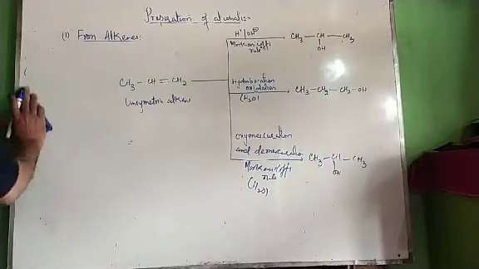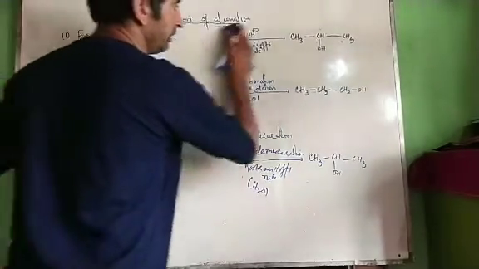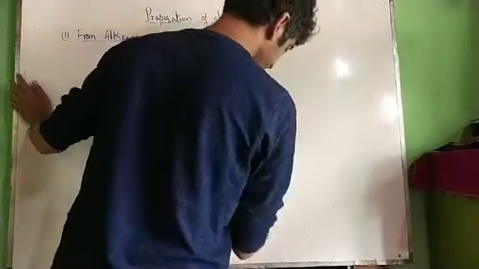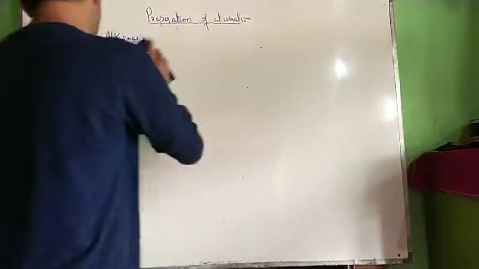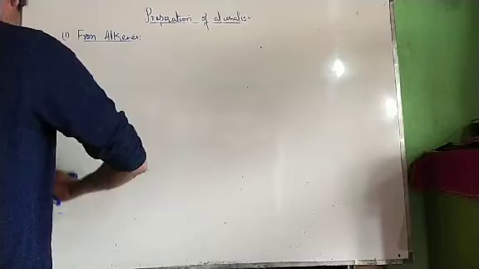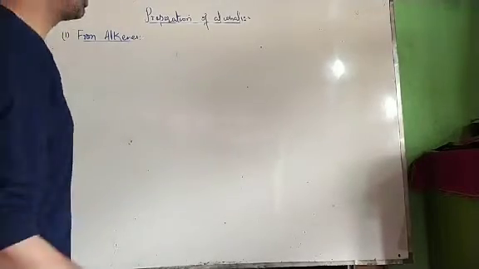For example, if we solve a question on this, we cannot derive its mechanism in this lecture because the video has already become too lengthy.